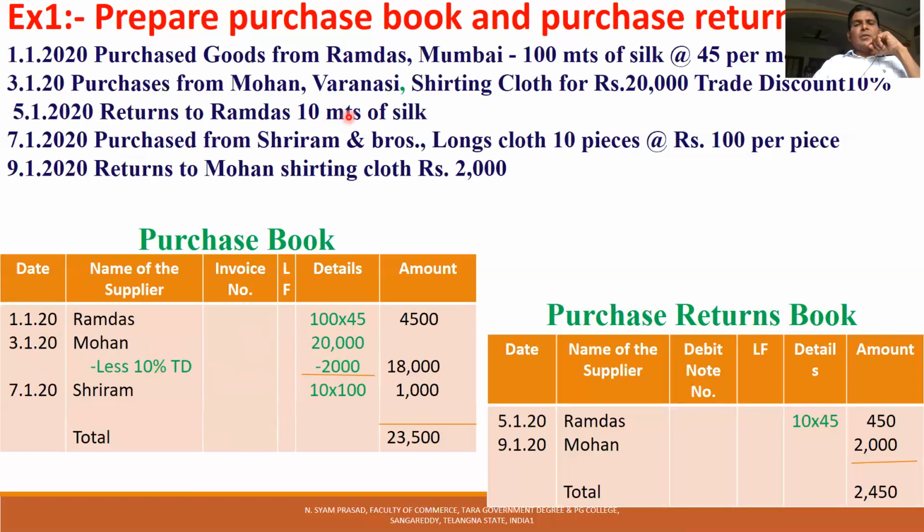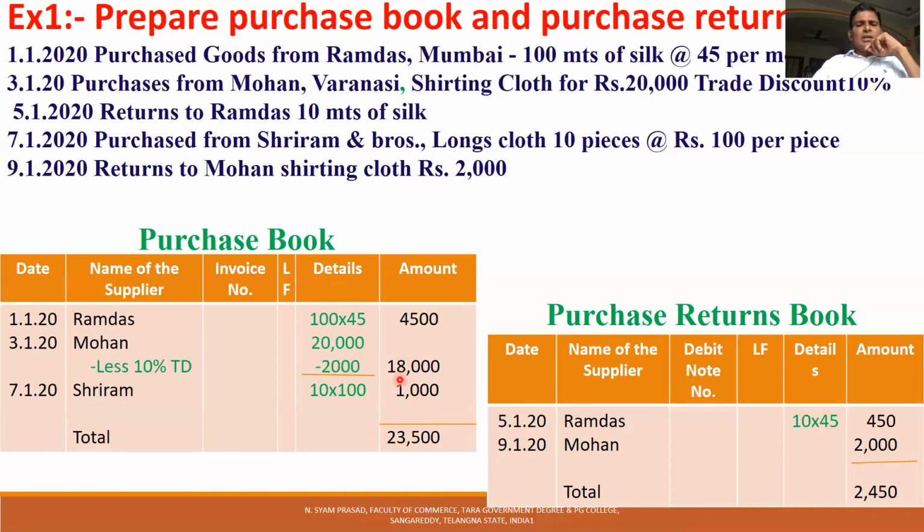Returns to Ramdas, 10 meters of silk. This return will be recorded in the purchase return book; we will discuss it later. Next, on 7th, purchase from Sri Ram and Brothers, long cloth, 10 pieces at 100 per piece. This is also a credit purchase. Simply, on 7th, the name of the supplier, Sri Ram, 10 pieces, each piece 100 rupees, 10 into 100 means 1,000. So this is the purchase book.